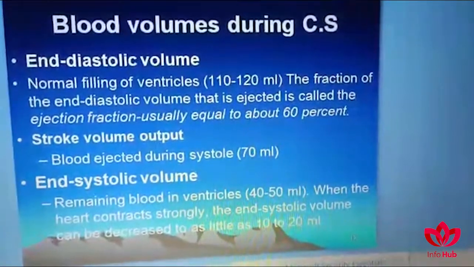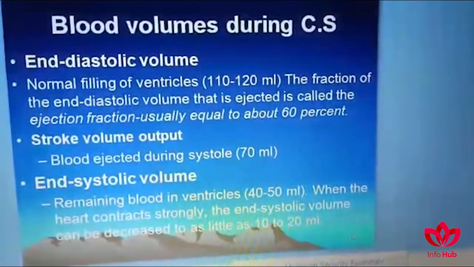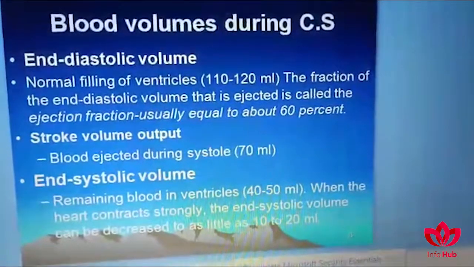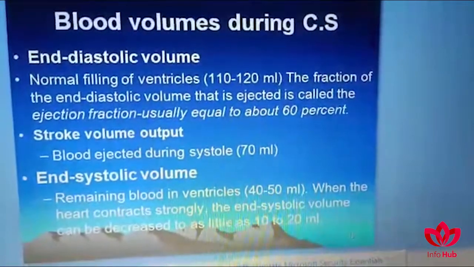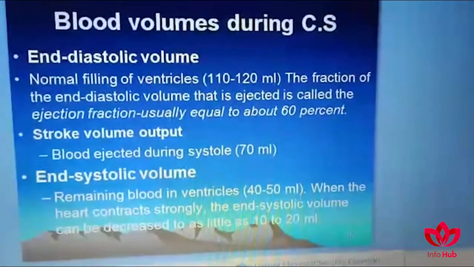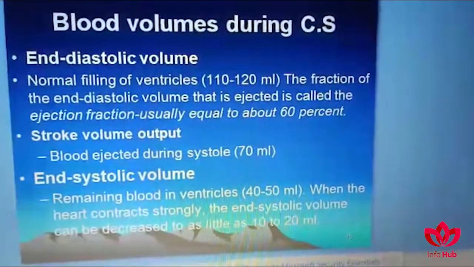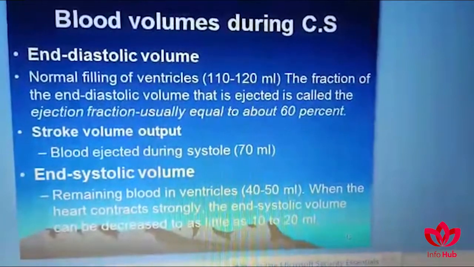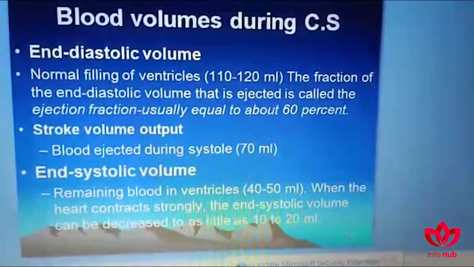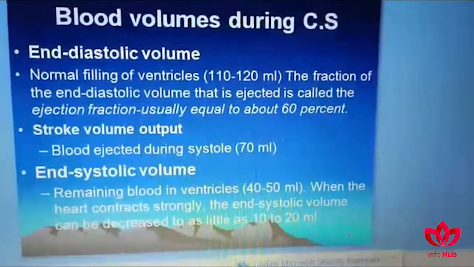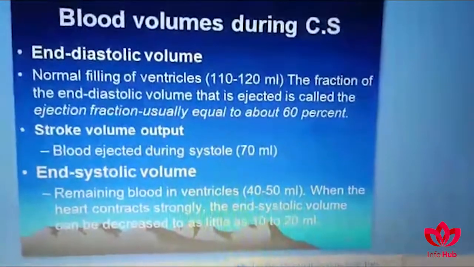Stroke volume output is the blood ejected during systole, and this is about 70 milliliters, and end systolic volume is the volume remaining in the ventricles, almost 40 to 50 ml. When the heart contracts strongly, the end systolic volume can be decreased to as little as 10 to 20 ml.